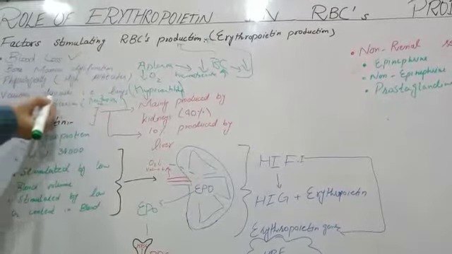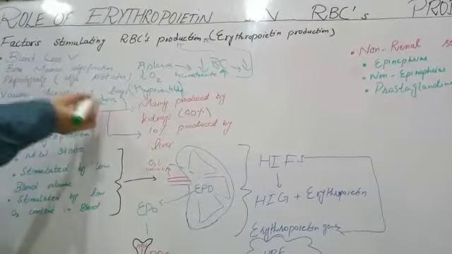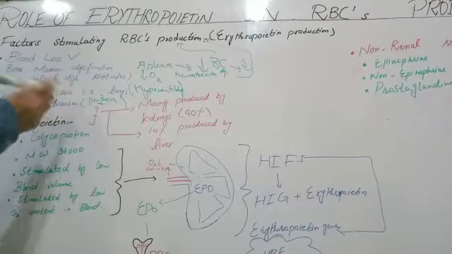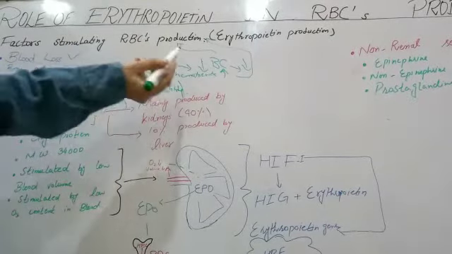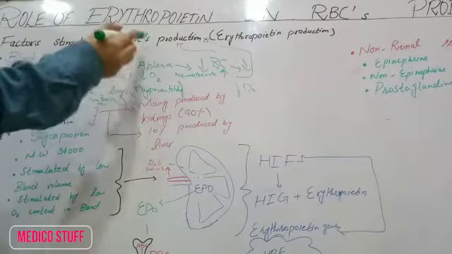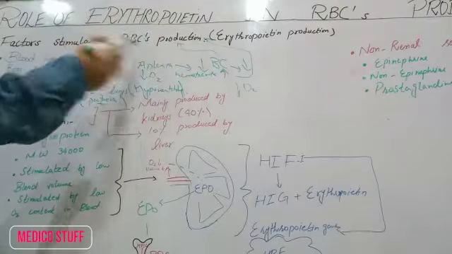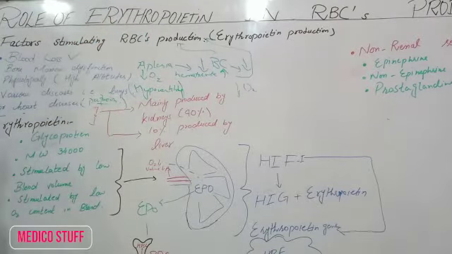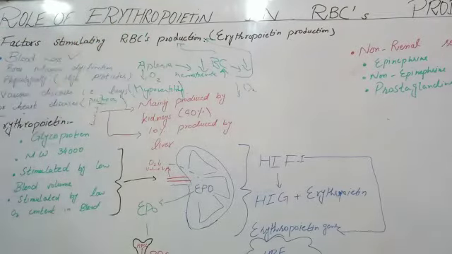So in the case of diseases, there can be hypoventilation or low perfusion. This can also lead to low oxygen content inside the body, that will eventually lead to stimulation of RBC production. So these were the factors that stimulate RBC production inside our body.